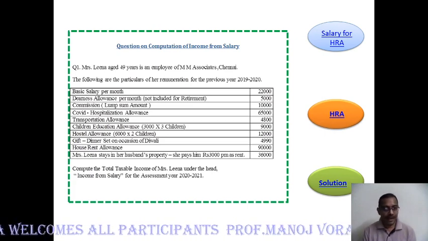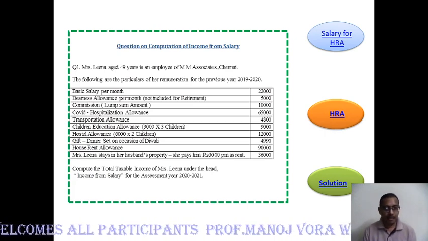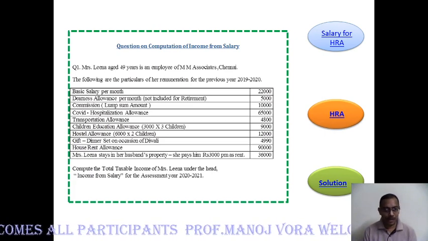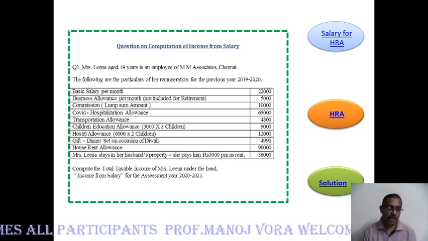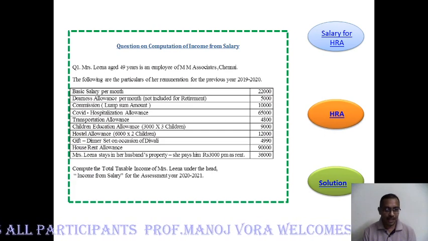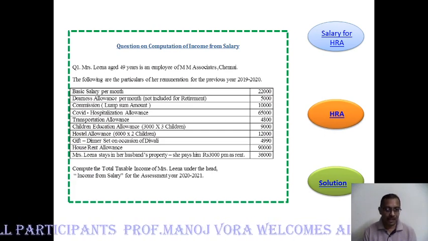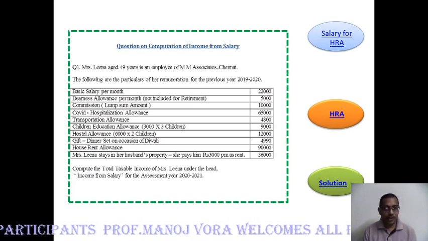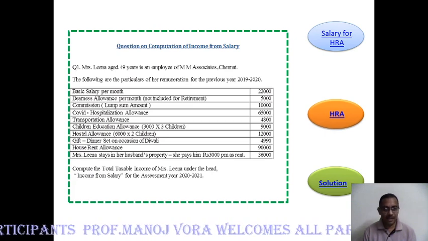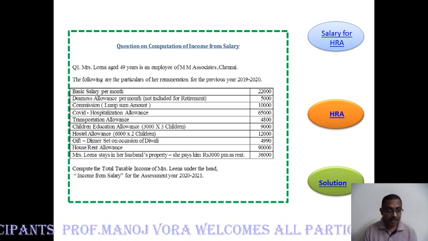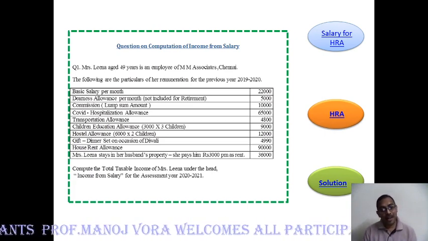Commission, again in bracket, lump sum amount, 10,000. COVID hospitalization allowances, 65,000. Transport allowance, children education allowance, hostel allowance, gift, dinner set on occasion of Diwali,